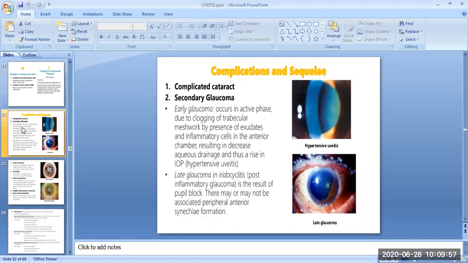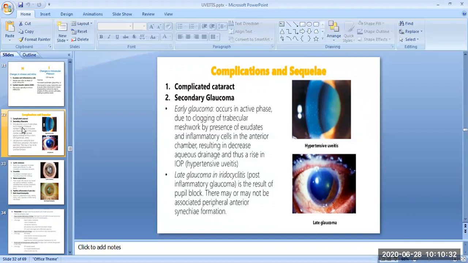The first complication is the complicated cataract. It is a common complication of iridocyclitis, and may develop as a complication of persistent iridocyclitis. We have already discussed that typical features of a complicated cataract in the early stage are the polychromatic luster and breadcrumb appearance of early posterior subcapsular opacities. In the presence of posterior synechiae, the complicated cataract progresses rapidly to maturity.